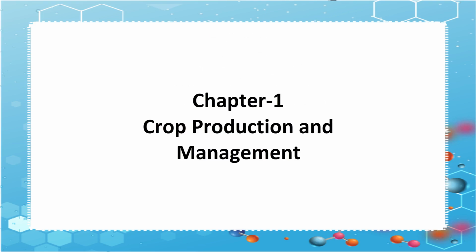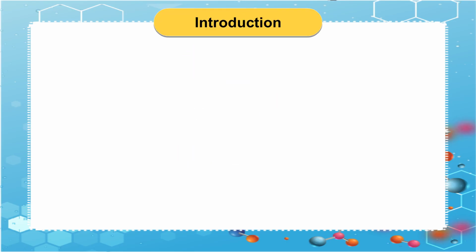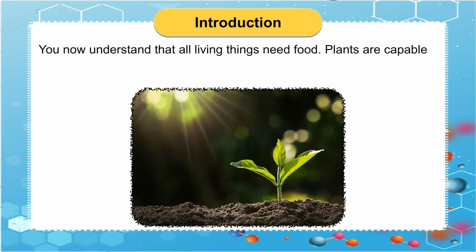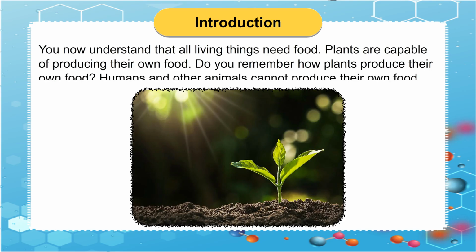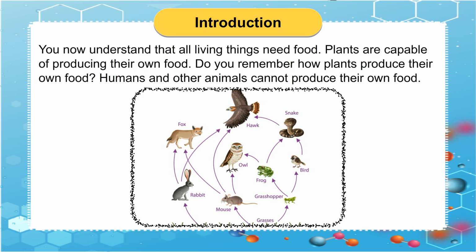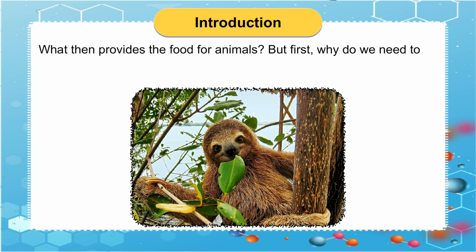Chapter 1. Crop Production and Management. Introduction. You now understand that all living things need food. Plants are capable of producing their own food. Do you remember how plants produce their own food? Humans and other animals cannot produce their own food. What then provides the food for animals?